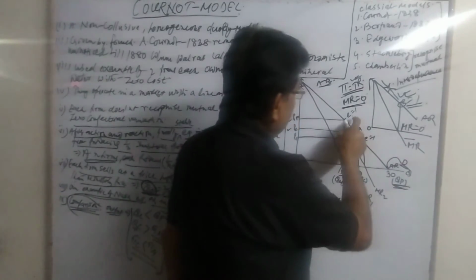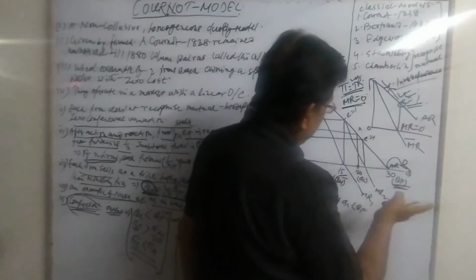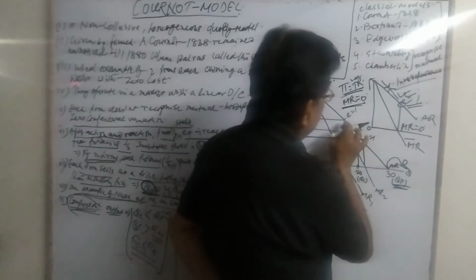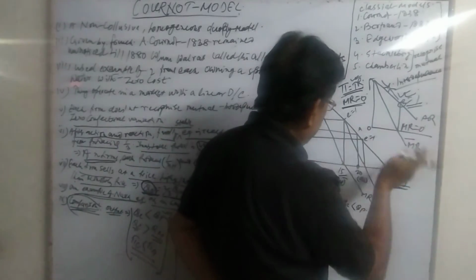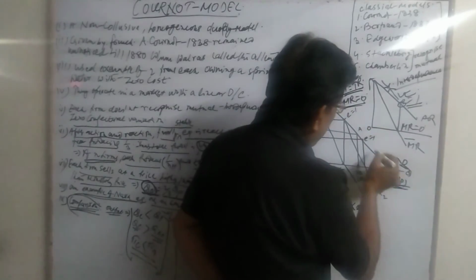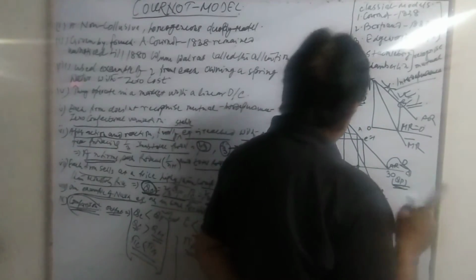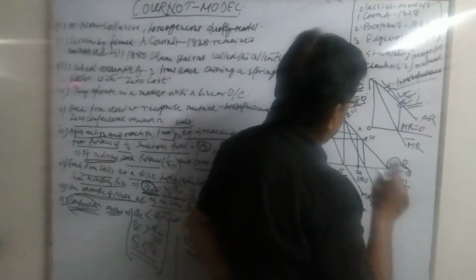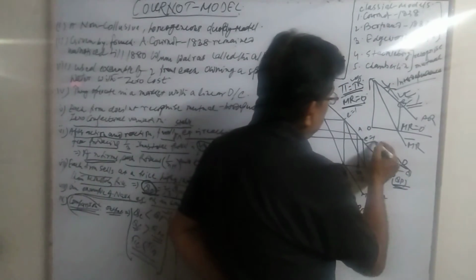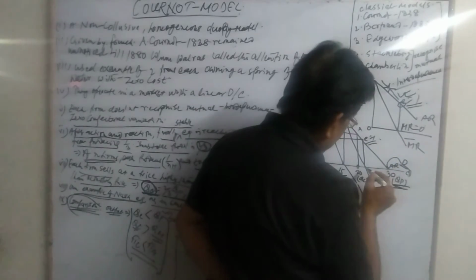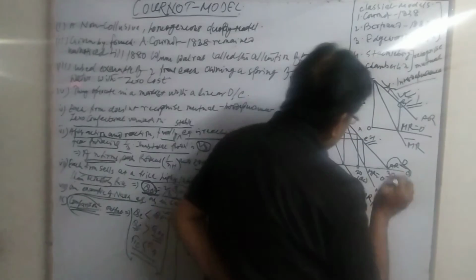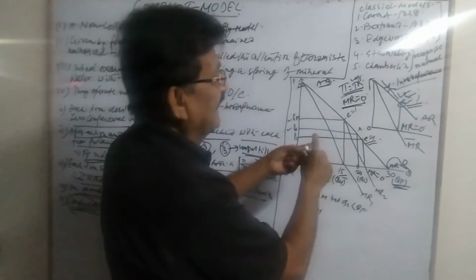Now, for firm B, this portion remains the average revenue curve, because firm A has operated up to here. So the remaining part becomes the average revenue curve for firm B. Now for this demand curve, firm B would operate at the midpoint. So he will operate somewhere here where marginal revenue is zero. This is called action and reaction.